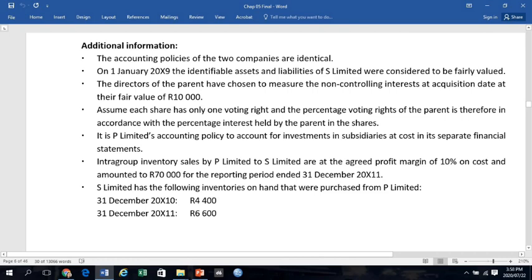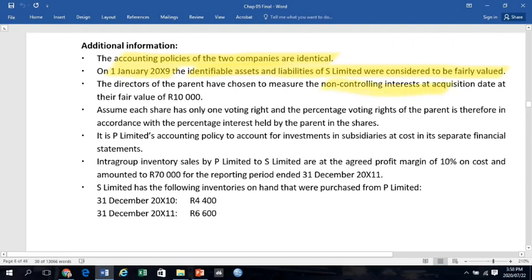In the additional information, I want to focus on a few things. The accounting policy of the two companies are identical. On 1 January 20X9, that is my acquisition date, the identifiable assets and liabilities of S were considered to be fairly valued. We would look at a scenario where it's not the case when we look at Chapter 7.